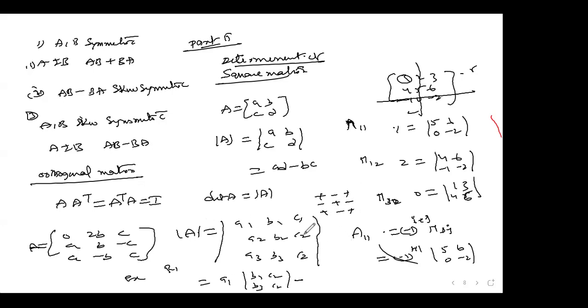That's why when you are going to expand here, along the first row, you have to take it like this: A2, C2, A3, C3, and C1. This is A2, B2, C3, A3, B3. If you expand, whatever you get, that is your answer.